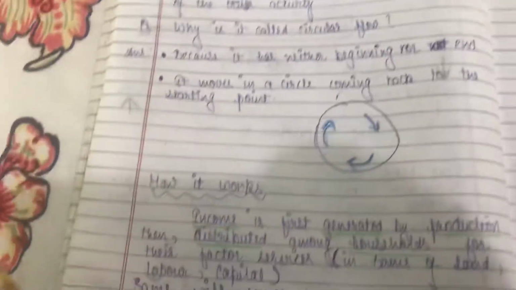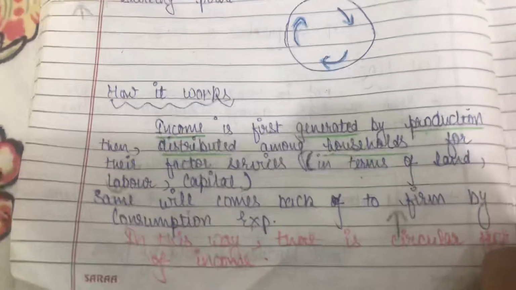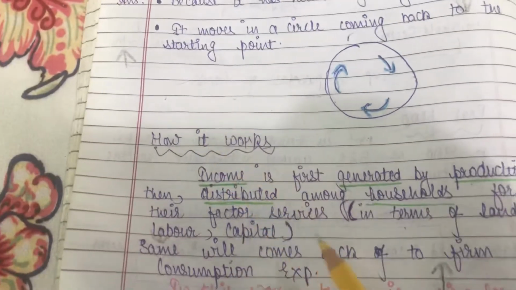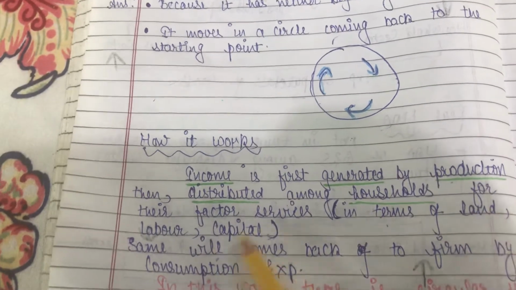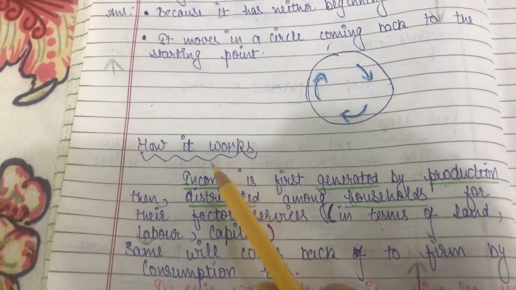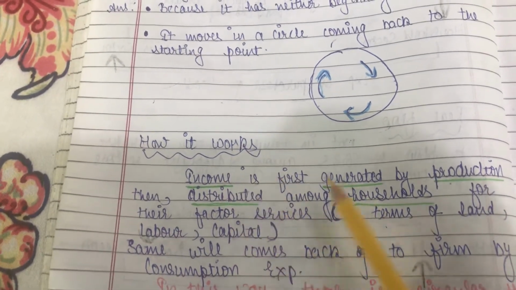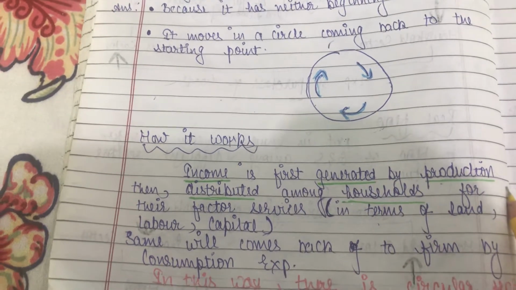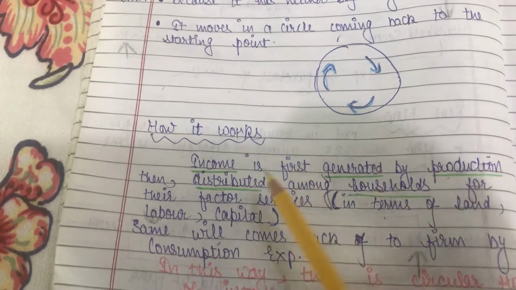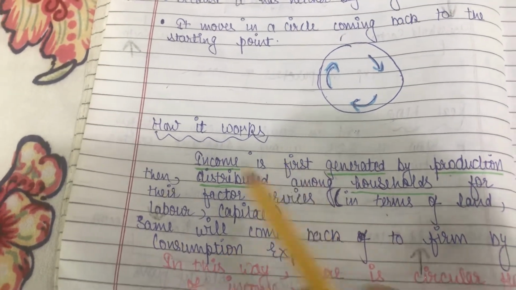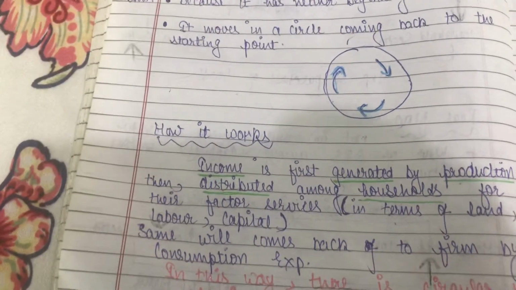So how does it work? Income is first generated by production, then distributed among households for their factor services. So this means that the income is generated by production. Suppose a company is making matchboxes.